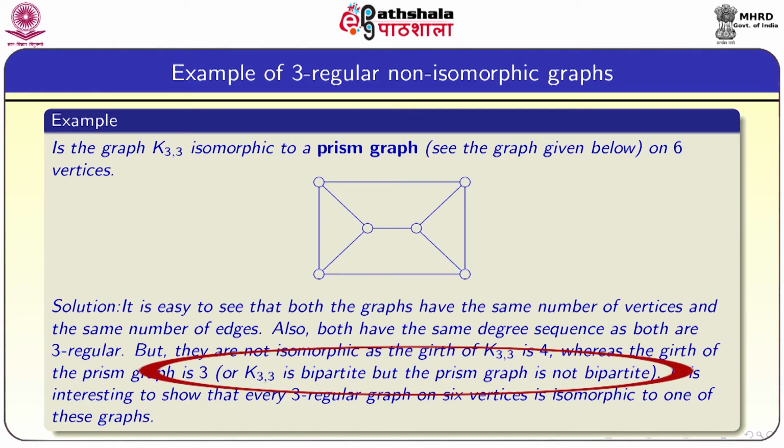So, K33 is a bipartite graph, but the prism graph is not. As you know, a graph is bipartite if and only if the length of every cycle is even. So, they are not sharing one property, hence they are not isomorphic graphs. It is interesting to show that every 3 regular graph on 6 vertices is isomorphic to one of these graphs. This is left as an exercise.